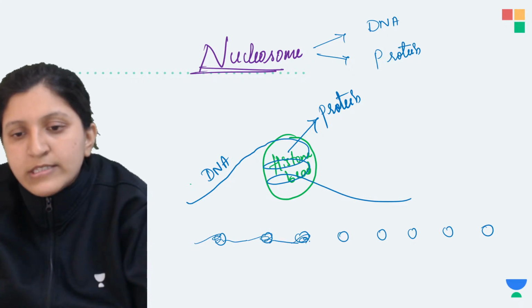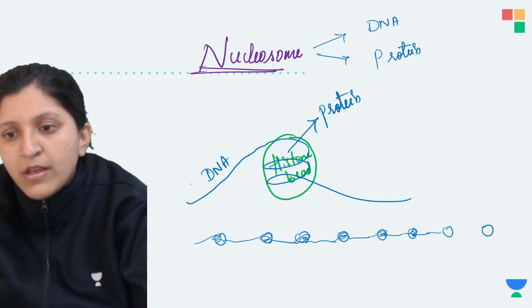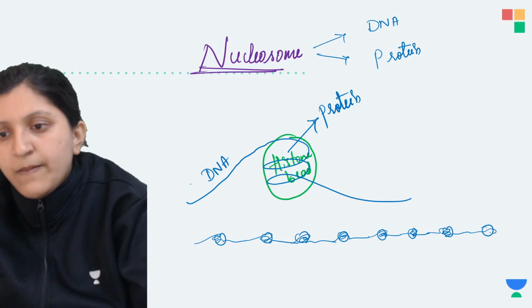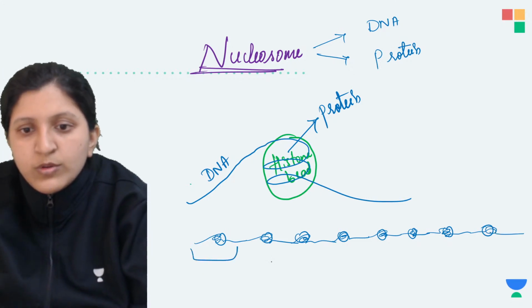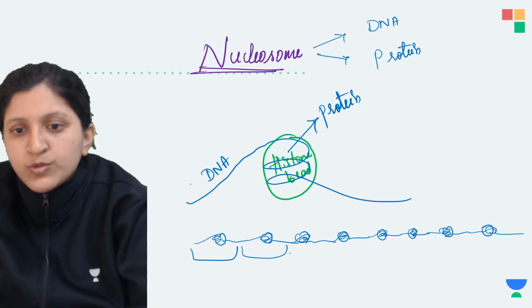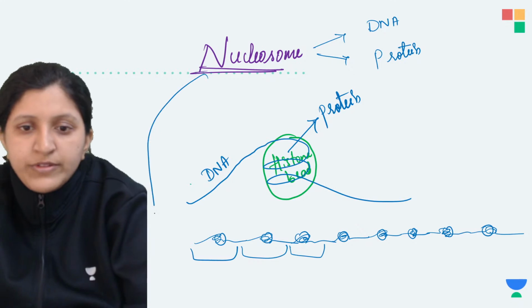This is a nucleosome model you can see here. This is one nucleosome, this is one nucleosome, and this is one nucleosome. All of these are basically nucleosomes.